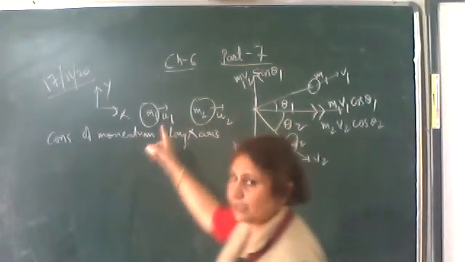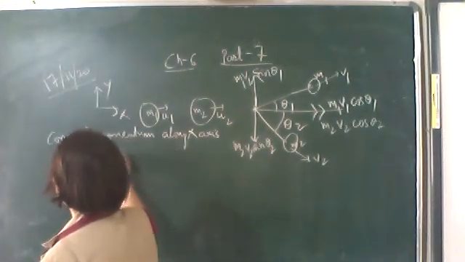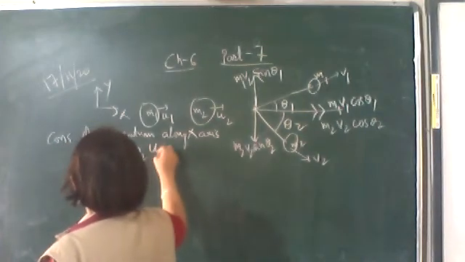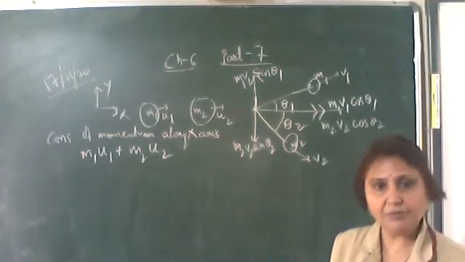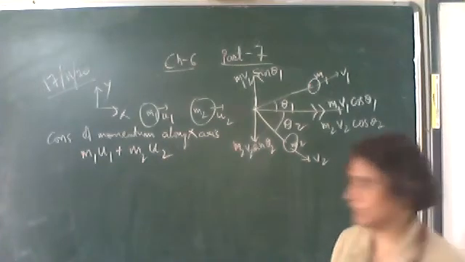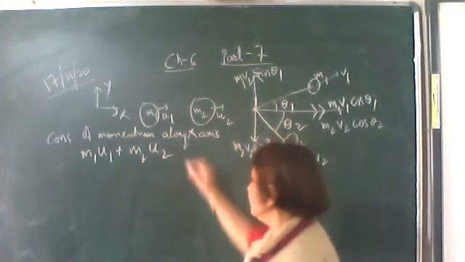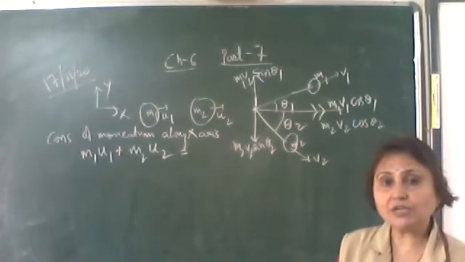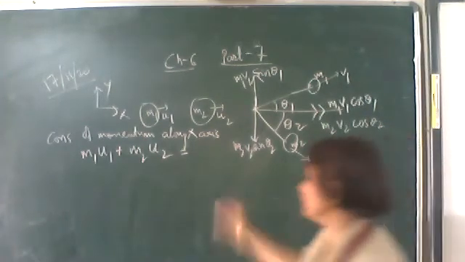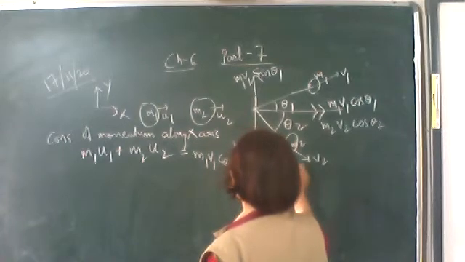So what is the momentum of the two bodies before collision? The sum of the momentum is m1 u1 plus m2 u2. This is the momentum before collision of the two bodies. The total momentum before collision is m1 u1 plus m2 u2, and both are moving along x-axis. After collision, what is the total momentum of the two bodies along x-axis? It is m1 v1 cos theta 1 plus m2 v2 cos theta 2.